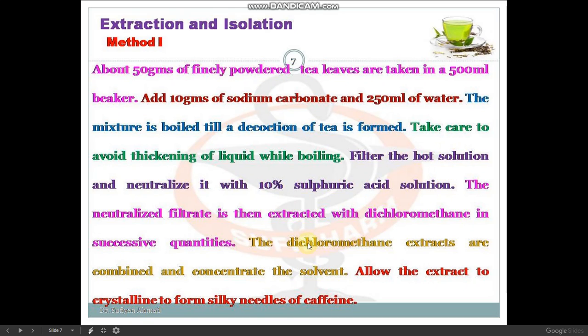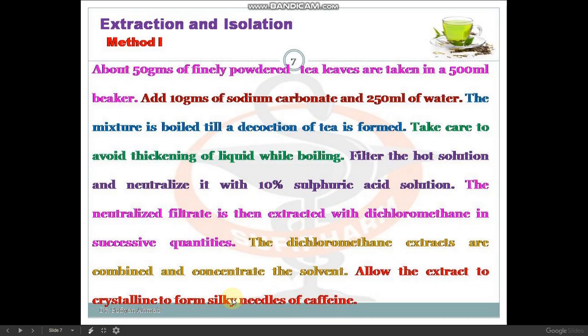Then the dichloromethane extracts are combined, concentrated and allowed to stand, and finally crystals of caffeine will form. This is a very simple procedure. Three ingredients are taken: sodium carbonate first, then an acid, sulfuric acid, and then dichloromethane, an organic solvent, to separate and isolate caffeine. And you will do crystallization also for the purification.